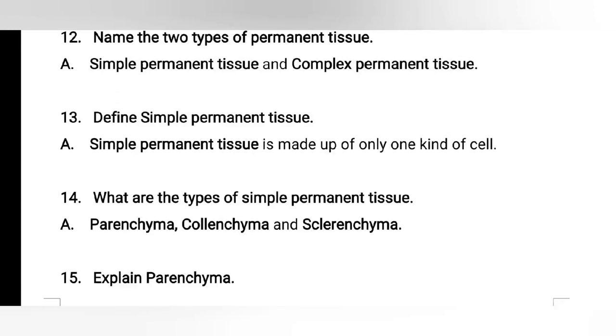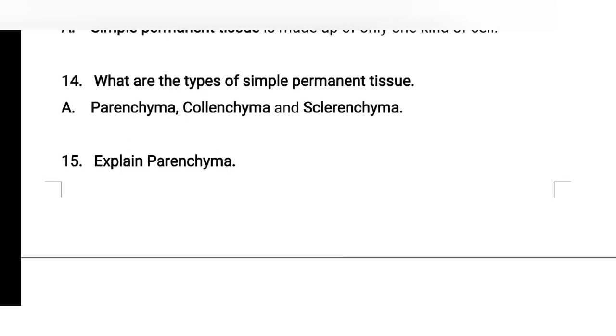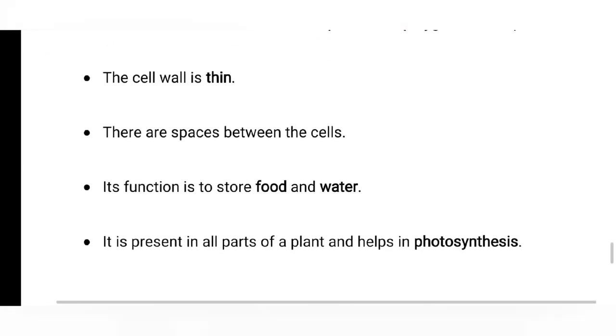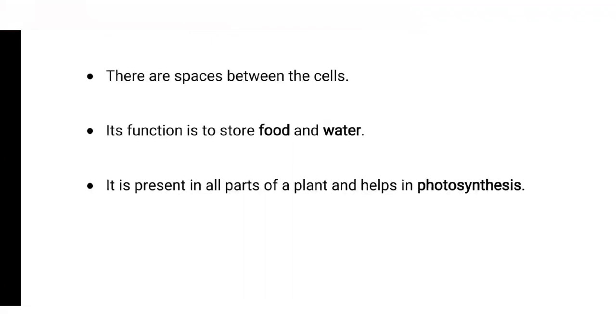Next one. What are the types of simple permanent tissue? Parenchyma, collenchyma, and sclerenchyma. Explain parenchyma. The cells of this tissue are oval, spherical, and polygonal in shape. The cell wall is thin. There are spaces between the cells. Its function is to store food and water. It is present in all parts of a plant and helps in photosynthesis.